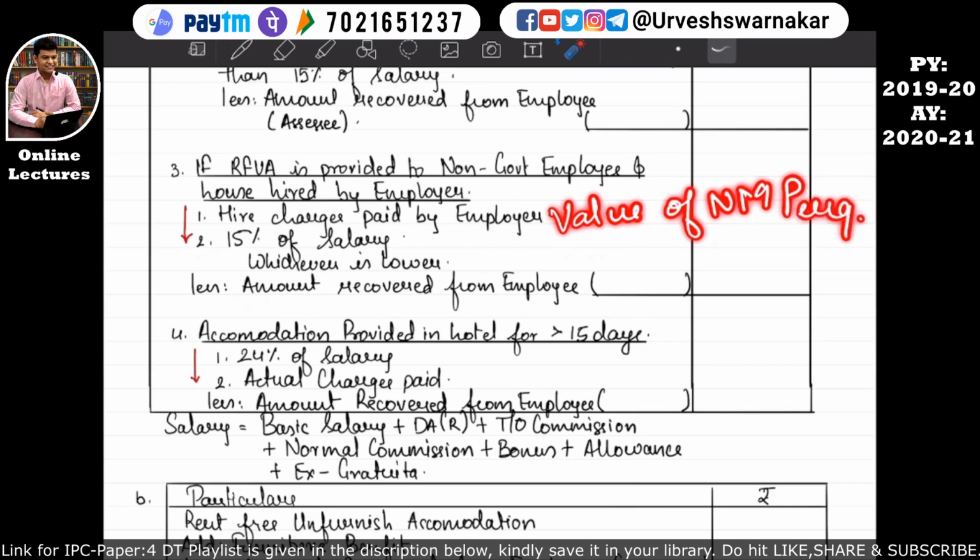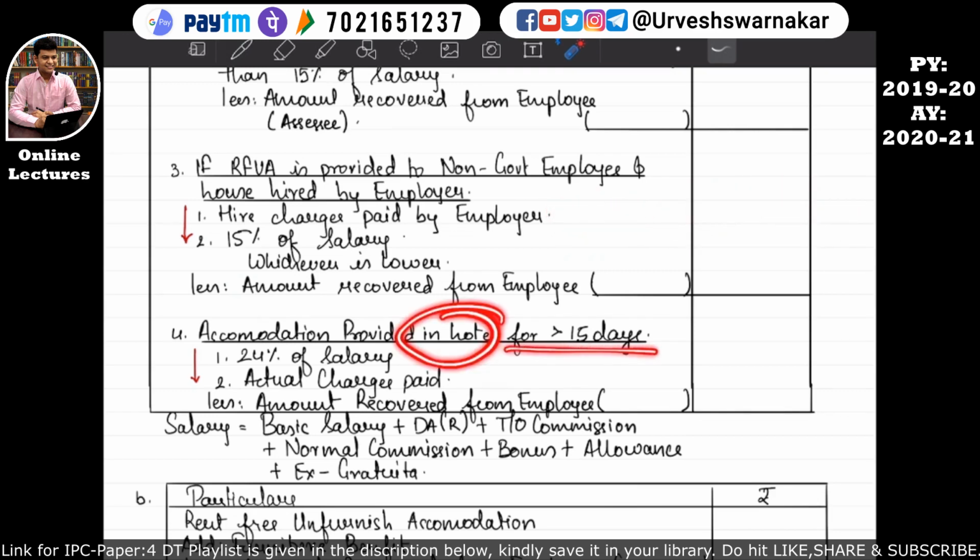In order to calculate the non-monetary perquisite in case the accommodation is provided in a hotel for more than 15 days, first we have to calculate 24% of the salary or the actual charges paid for such accommodation, whichever is lower, will be considered over here, and further it will be reduced by the amount recovered